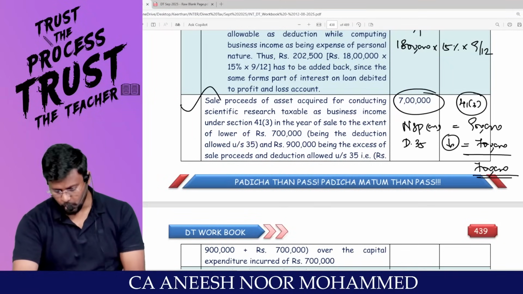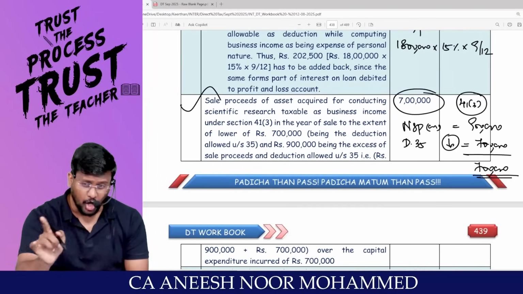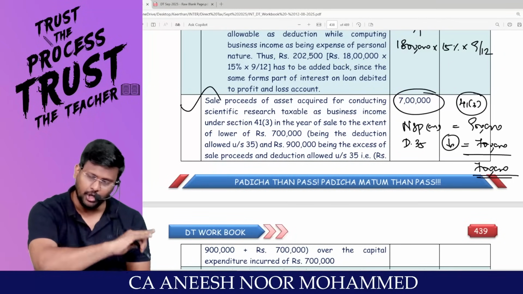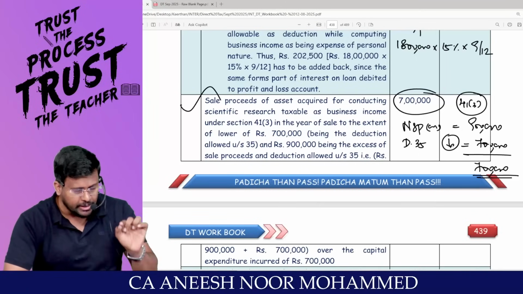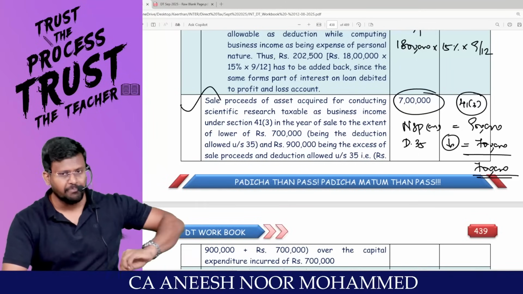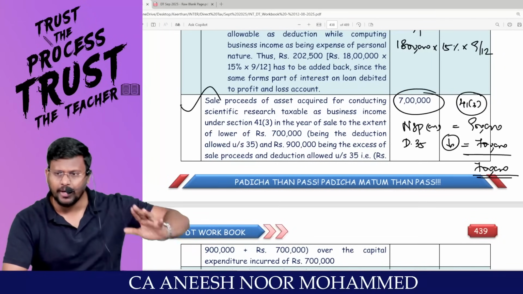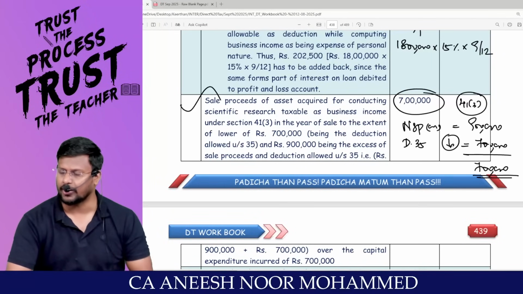My dear lovable students, this amount is not credited to P&L account. Only the profit of 2 lakh rupees is credited to the P&L account. So I am manually crediting that to the P&L account. If I manually credit that to the P&L account, my net profit as per P&L account will be increased. Are you really with me?